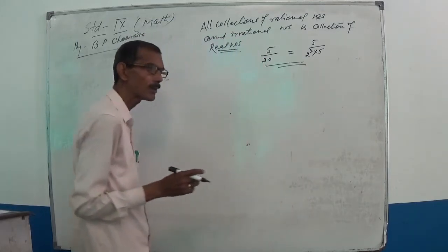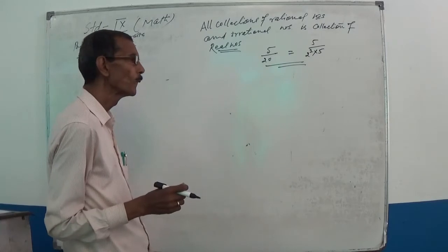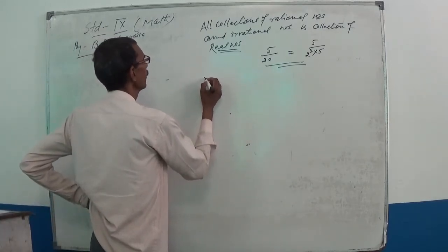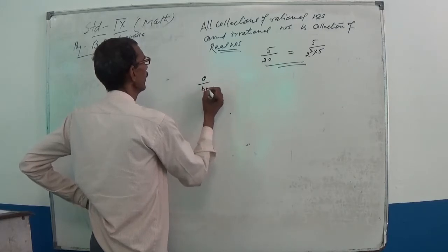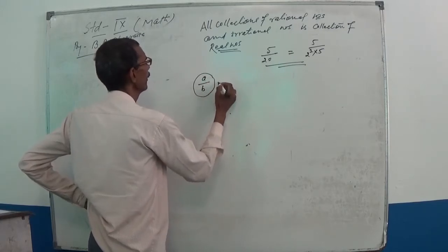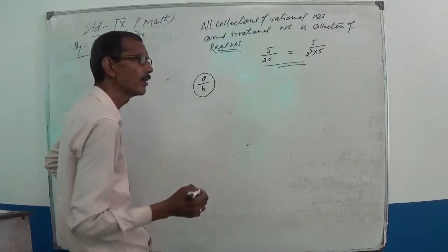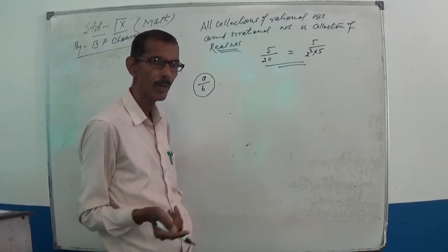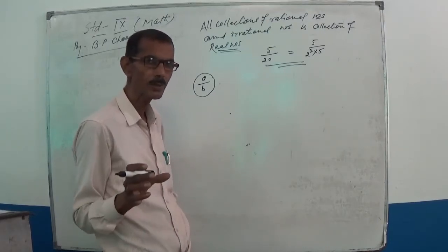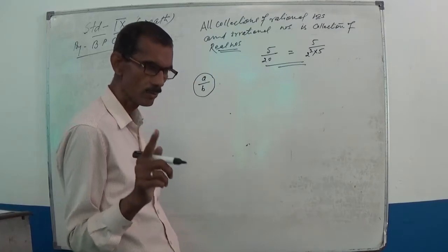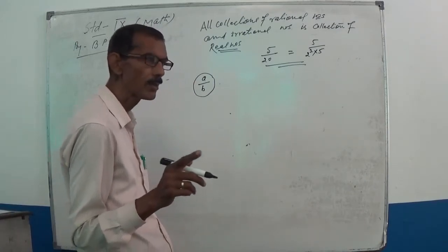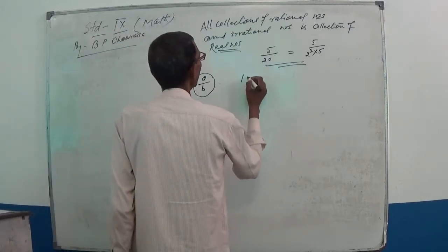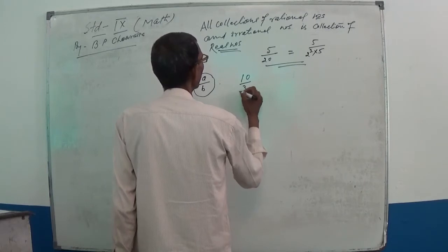Now some rational numbers are of the form a by b such that the value of a by b never terminates but repeats, either a block of digits or only one digit, again and again. Take an example, 10/3.